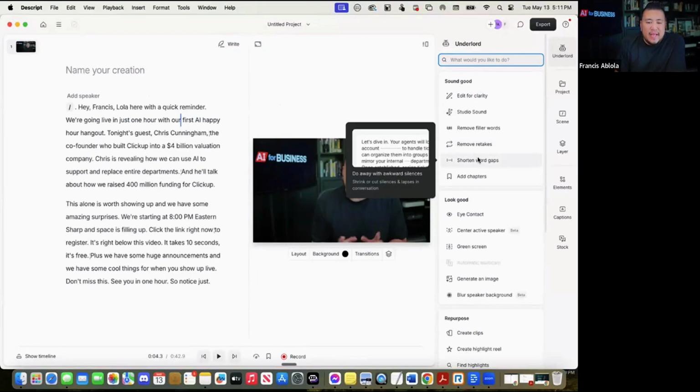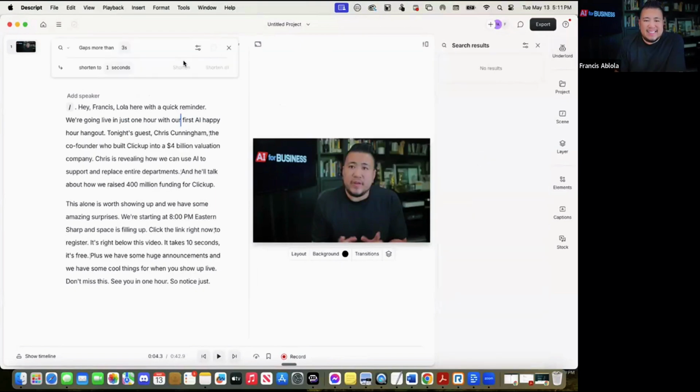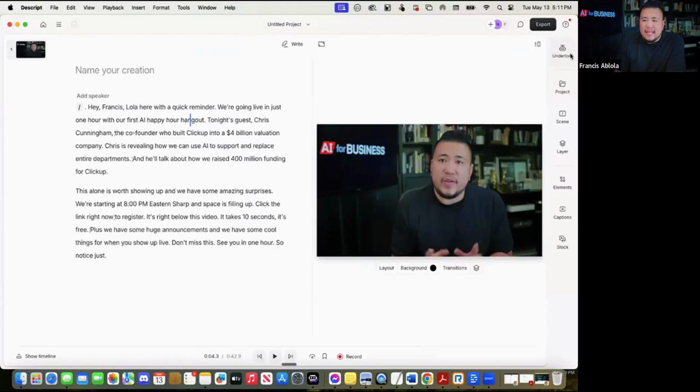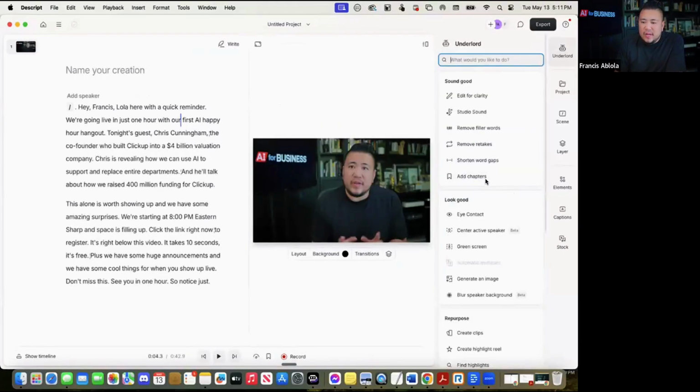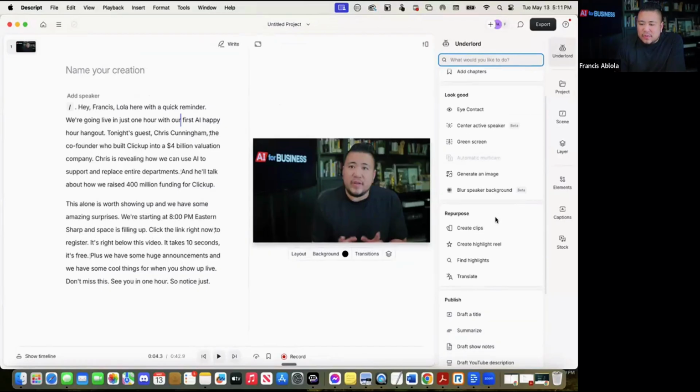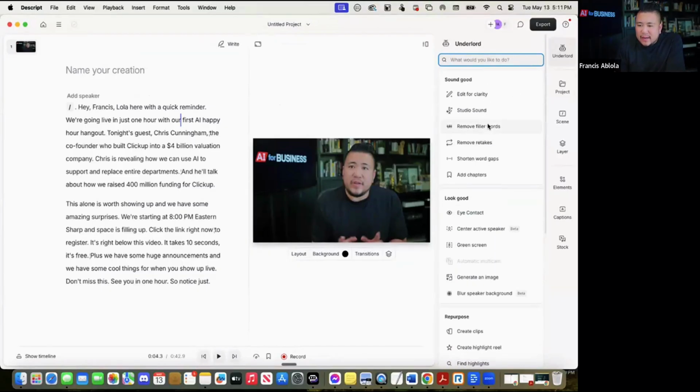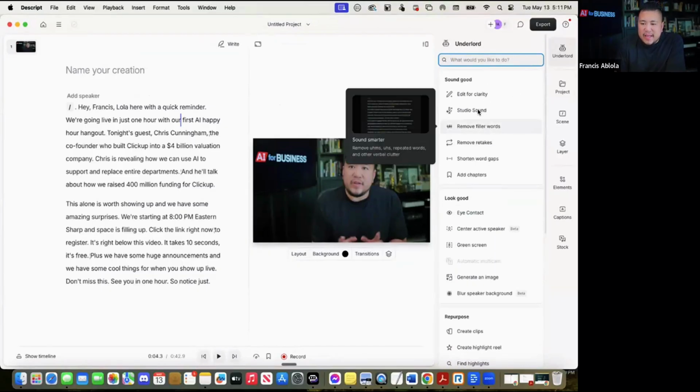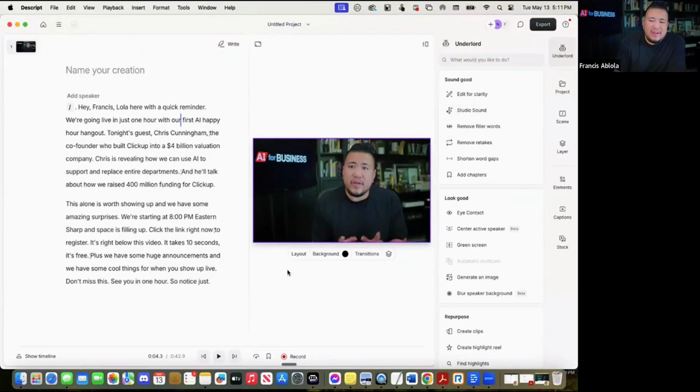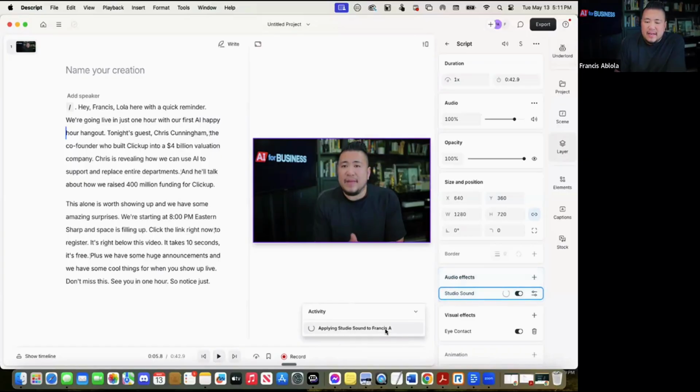I can shorten word gaps. So if there are any gaps in any sentences that I have, which again, this was scripted, so I don't have that. Let's see, where's another cool feature in here? Remove filler words, I think I mentioned that. Oh, edit studio audio. Like, I don't like the audio that I heard here. So I can go studio sound and I'll actually apply studio sound. So if there's background noise, if there's some echo, it'll remove that as well.